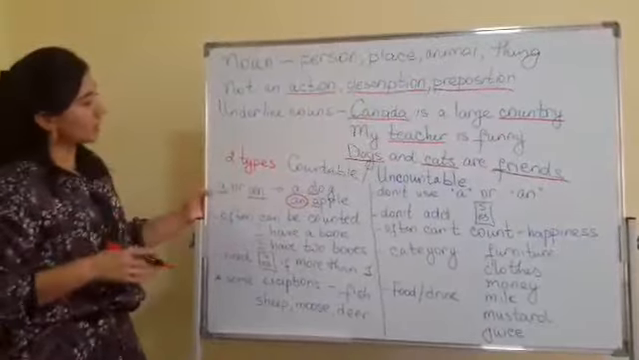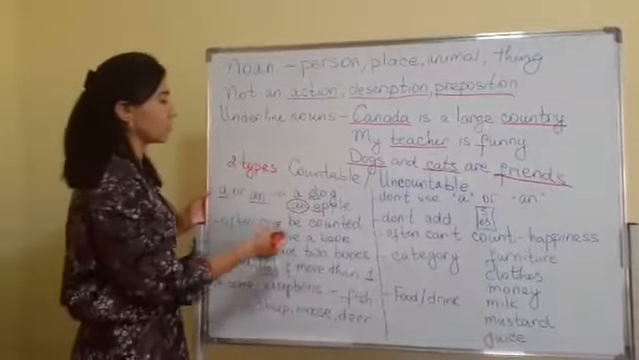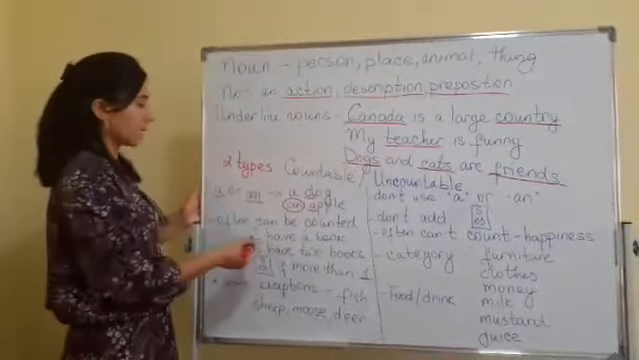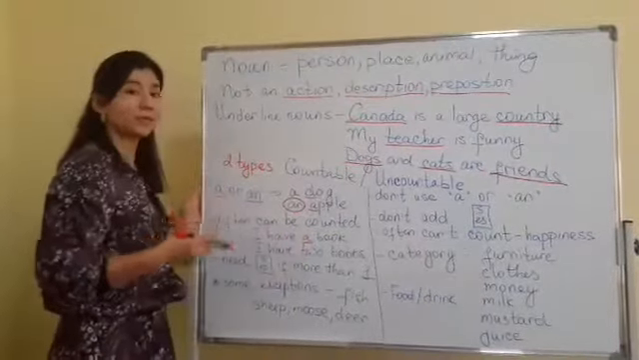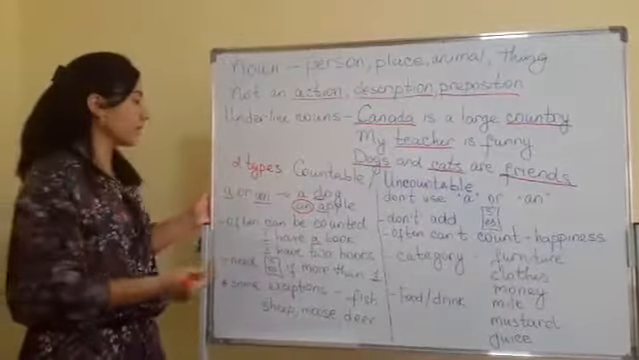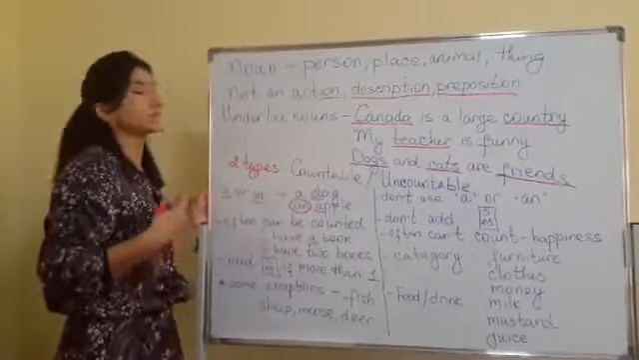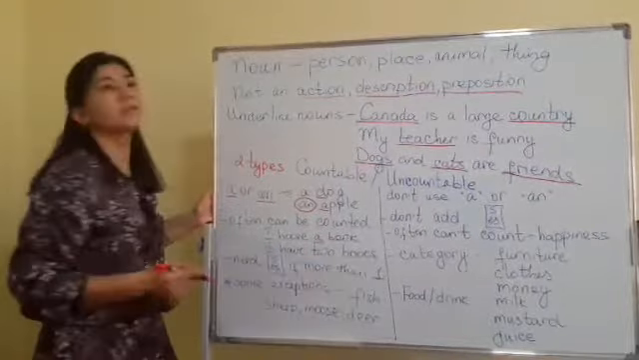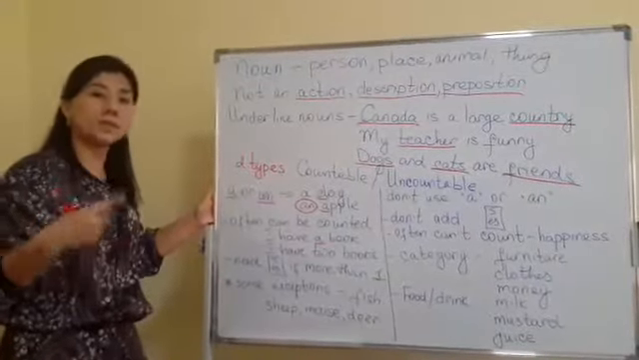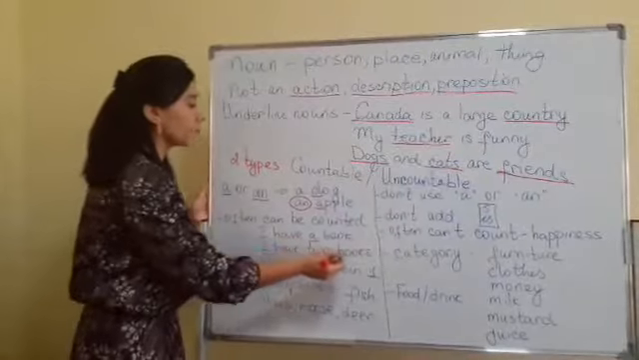You see that countable nouns can often be counted. For example, I have a book. You see a. What does it mean? One book, yes, you are right. I have a book means I have one book. I have 2 books means that I have more than one.